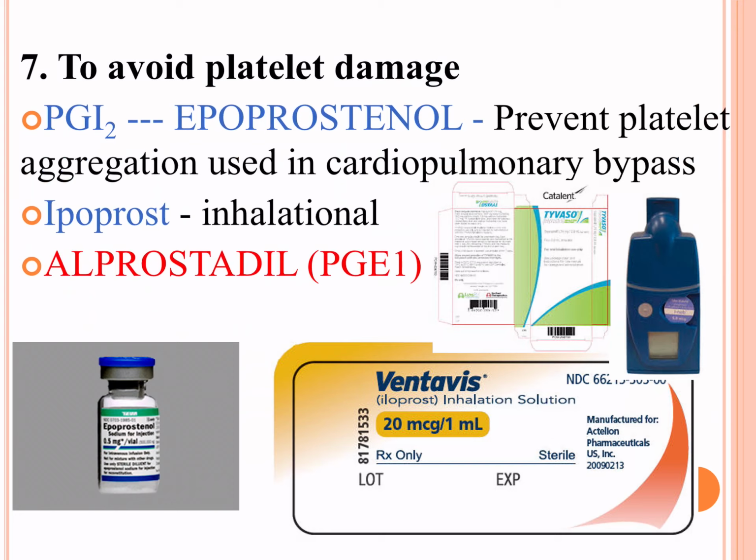Where do we use it? We use it during cardiopulmonary bypass, when the blood is let into an artificial machine, a heart machine, where it is oxygenated. During such time, the mechanical device is going to damage the platelets. To decrease this damage to the platelets, we use epoprostenol.